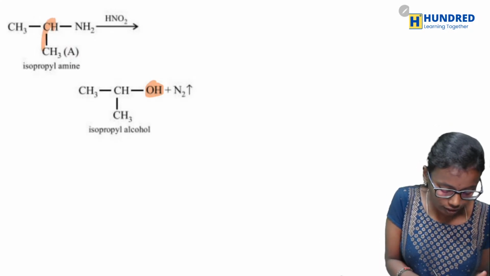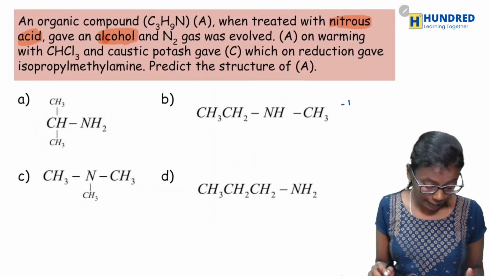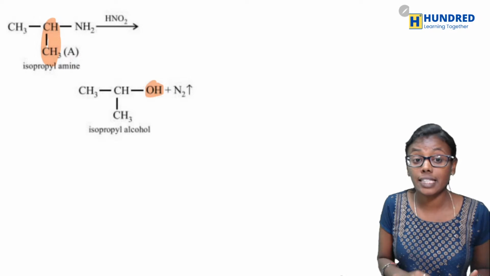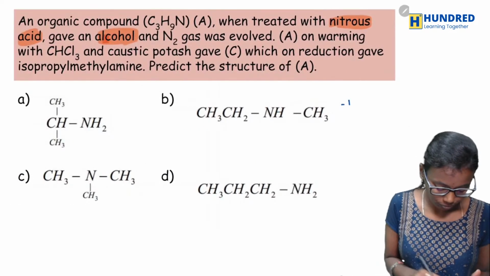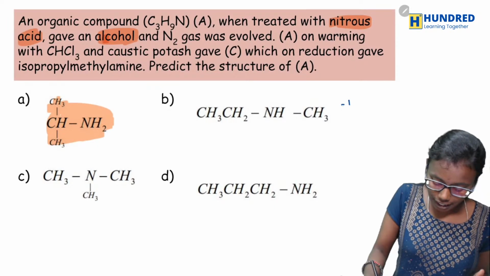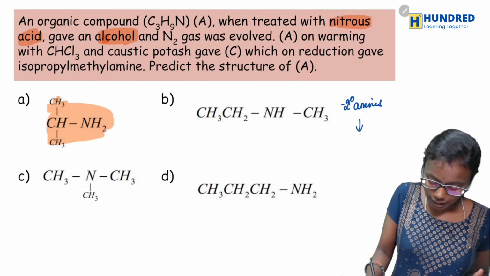Which one gives alcohol here? It is isopropylamine, CH3CH3NH2. So option A would be the correct answer. I'm sorry, secondary amines will give you alcohol with nitrous acid.